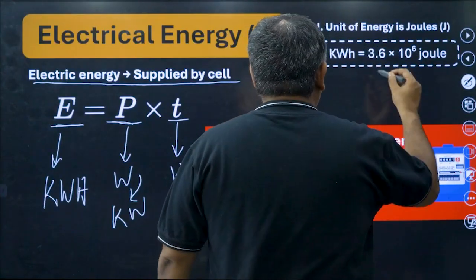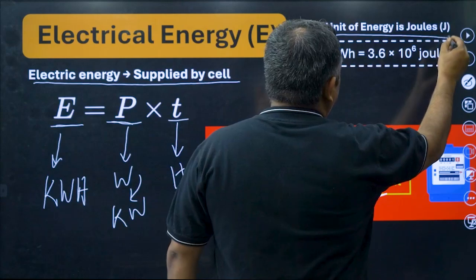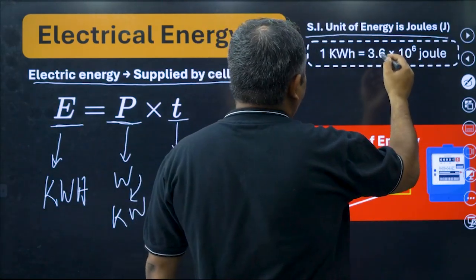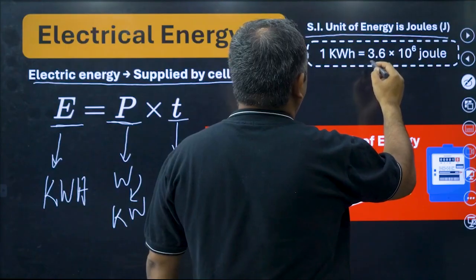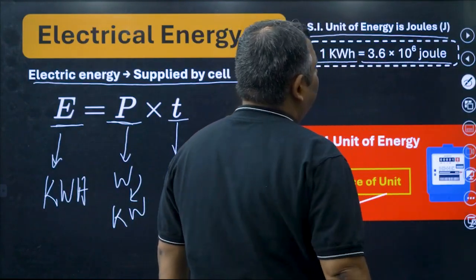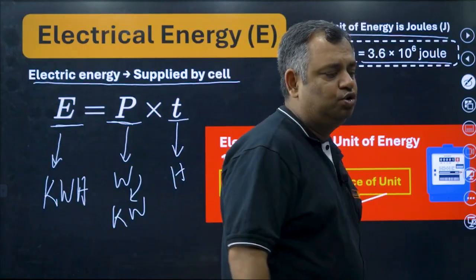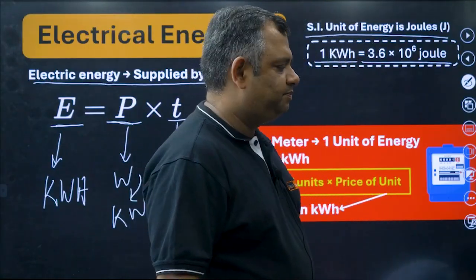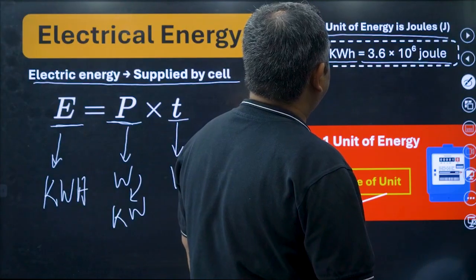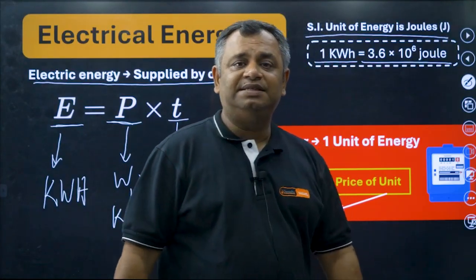So now the SI unit of energy, like we talked about, is joules. Here we are having it in kilowatt hour. So 1 kilowatt hour is equal to 3.6 into 10 to the power 6 joules. Just remember it. 1 kilowatt hour is equal to 3.6 into 10 power 6 joules.